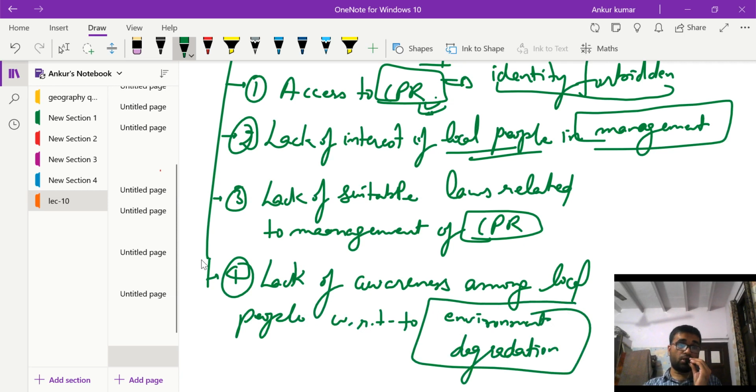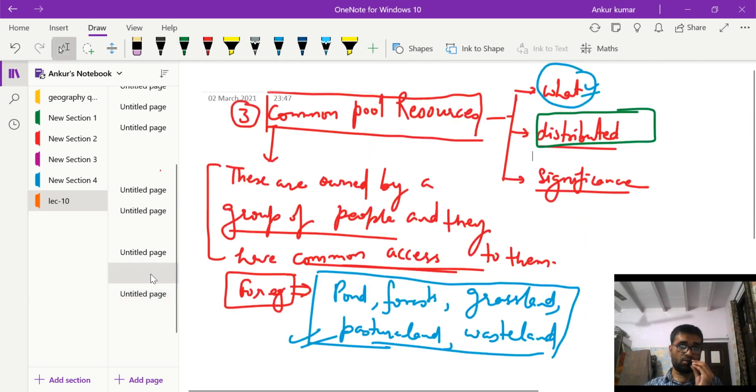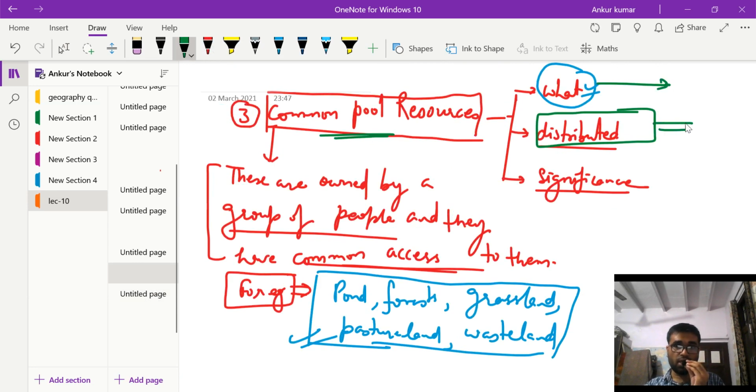Okay, so this was the last point of this question on common pool resources. Let us recap what we discussed. We started with common pool resources of India, and we said that we will first discuss what the common pool resources are, how they are distributed state wise and geography wise, and what their significance is. We also added one more dimension, that is the problems associated with the CPR. Okay, this was the last topic that we added.